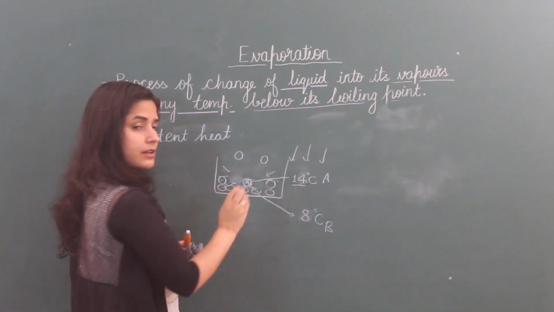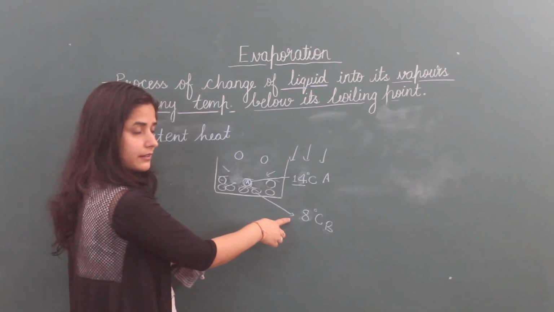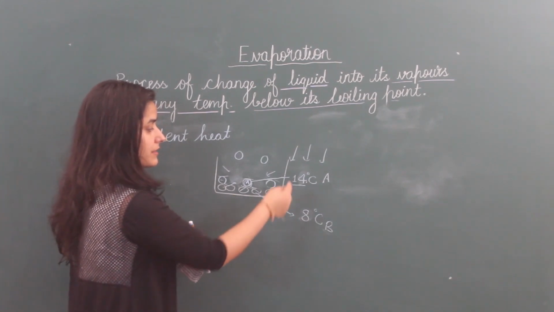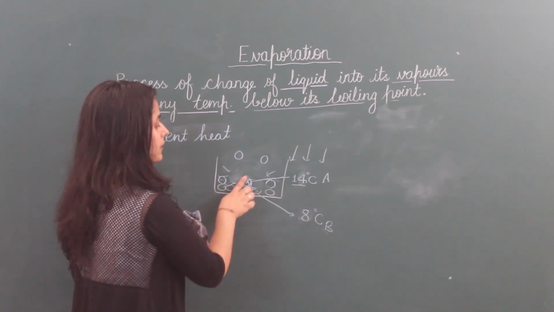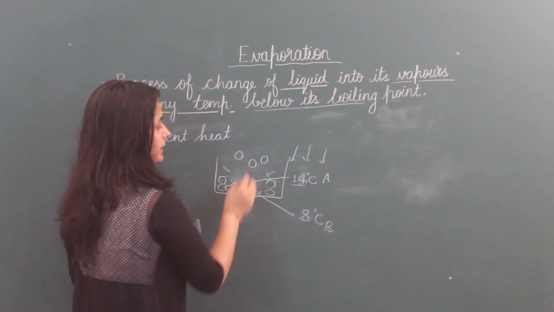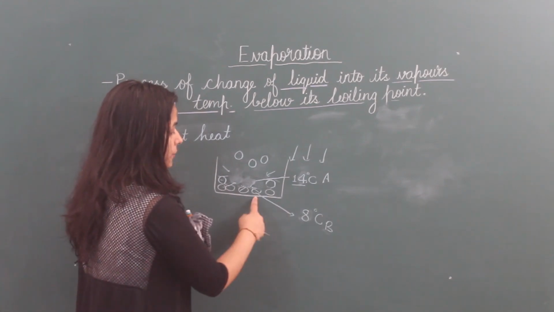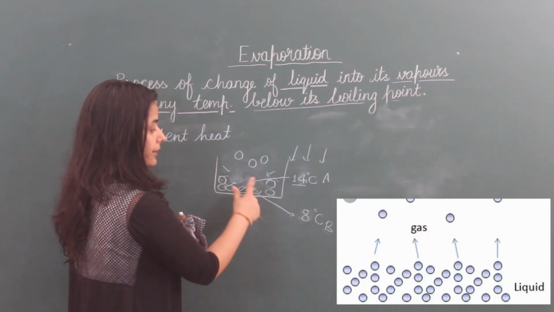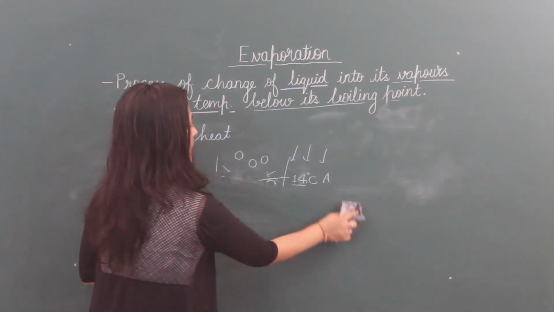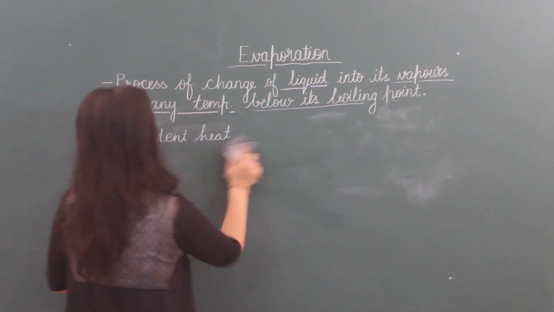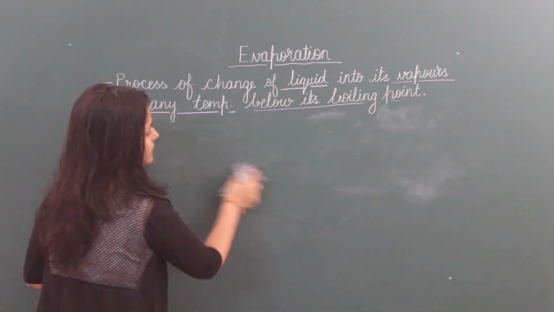Its temperature is now more than B particle. B particle temperature is 8 degrees Celsius. This way its heat goes on increasing and finally this A particle breaks the force of attraction and converts into vapors. And the down particles' temperature is lower than these surface particles. This happens in evaporation.